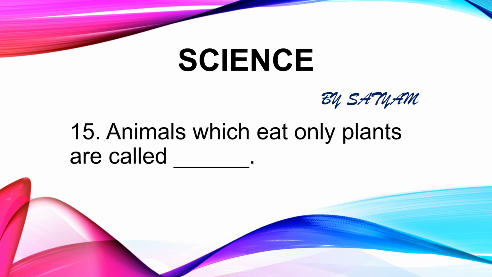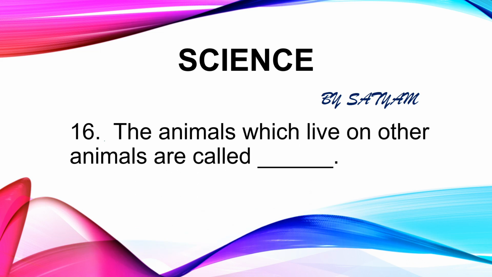The next question is, animals which eat only plants are called dash. The answer is herbivores. Examples of herbivores range in size from tiny insects such as aphids to large elephants. The next question is, the animals which live on other animals are called dash. The answer is carnivores. Carnivores are meat eaters who get their food either through hunting or scavenging. Examples of carnivores are lion, tiger, wolf, etc.